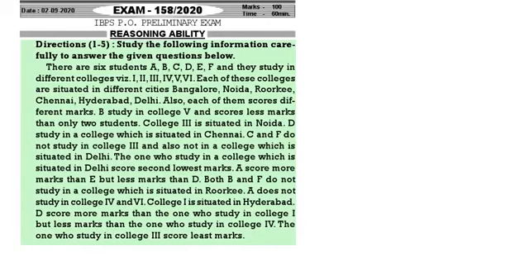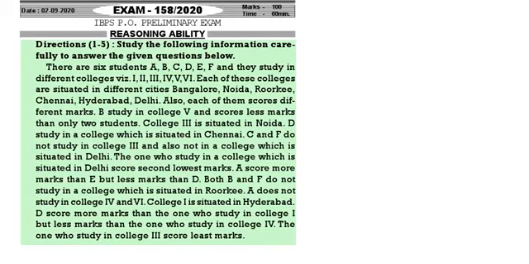The one who studies in the college which is situated in Delhi scored the second lowest marks. A scores more than E but less than D. Both B and F do not study in the college which is situated in Roorkee. A does not study in 4 and 6. One is situated in Hyderabad. D scores more marks than the one who studies in college 1 but less marks than the one who studies in college 4. The one who studies in college 3 scores the least marks.